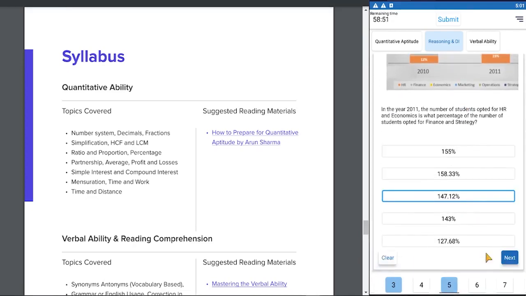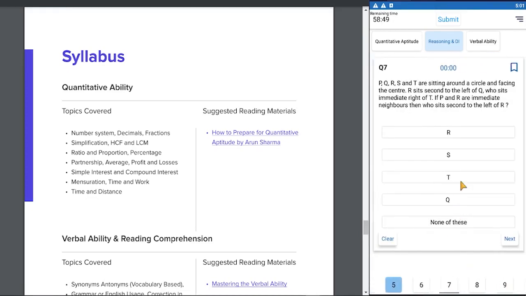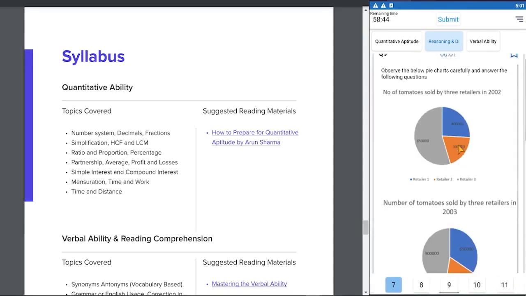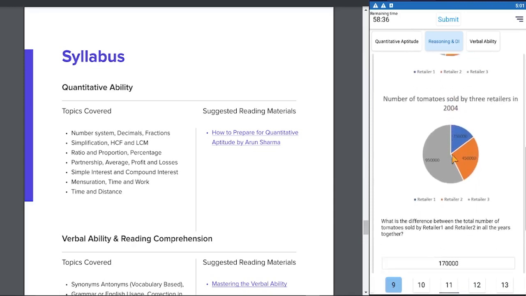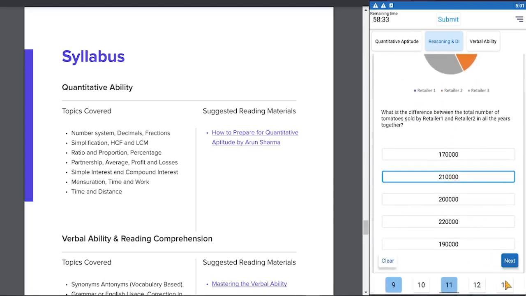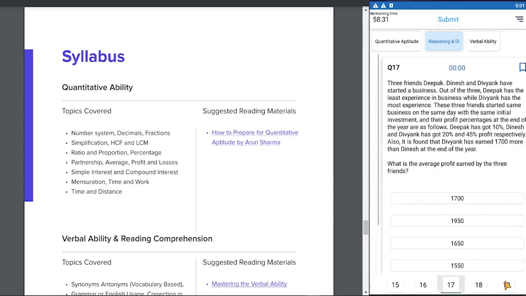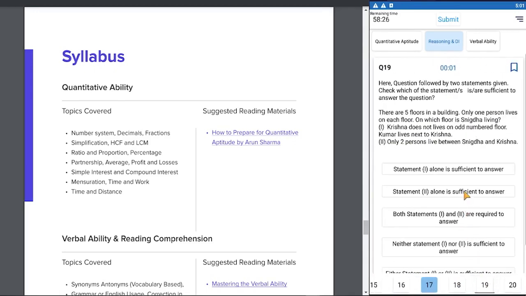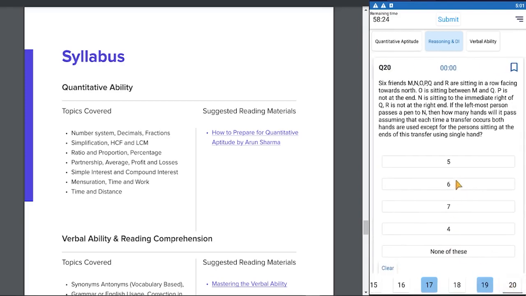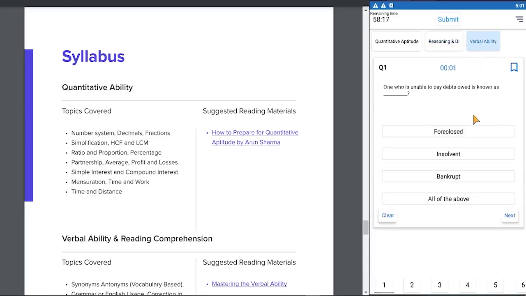Again another graph question. I chose this answer. We have some pie charts here. Let's choose this answer. Again pie charts. Let's choose this answer. As you can see, you can skip answers if you don't know them, or answer them. So you go and solve the easier ones first and come back for the difficult ones. Again we go back to verbal ability.